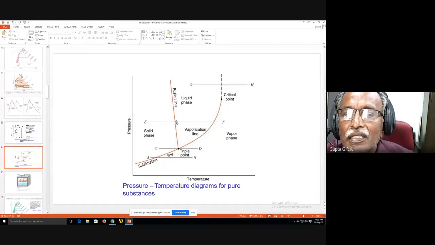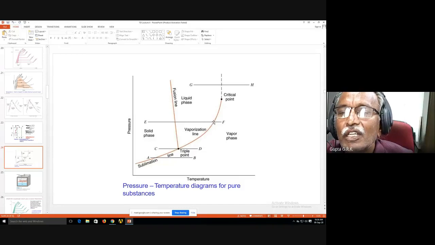Once it crosses this, it is vapor. And see, the vapor gets heated. Sorry, it is liquid. Okay, it is completely liquid. Liquid gets heated and gradually it comes to the saturation temperature. Now, when it crosses this, liquid to vapor takes place, or evaporation takes place.